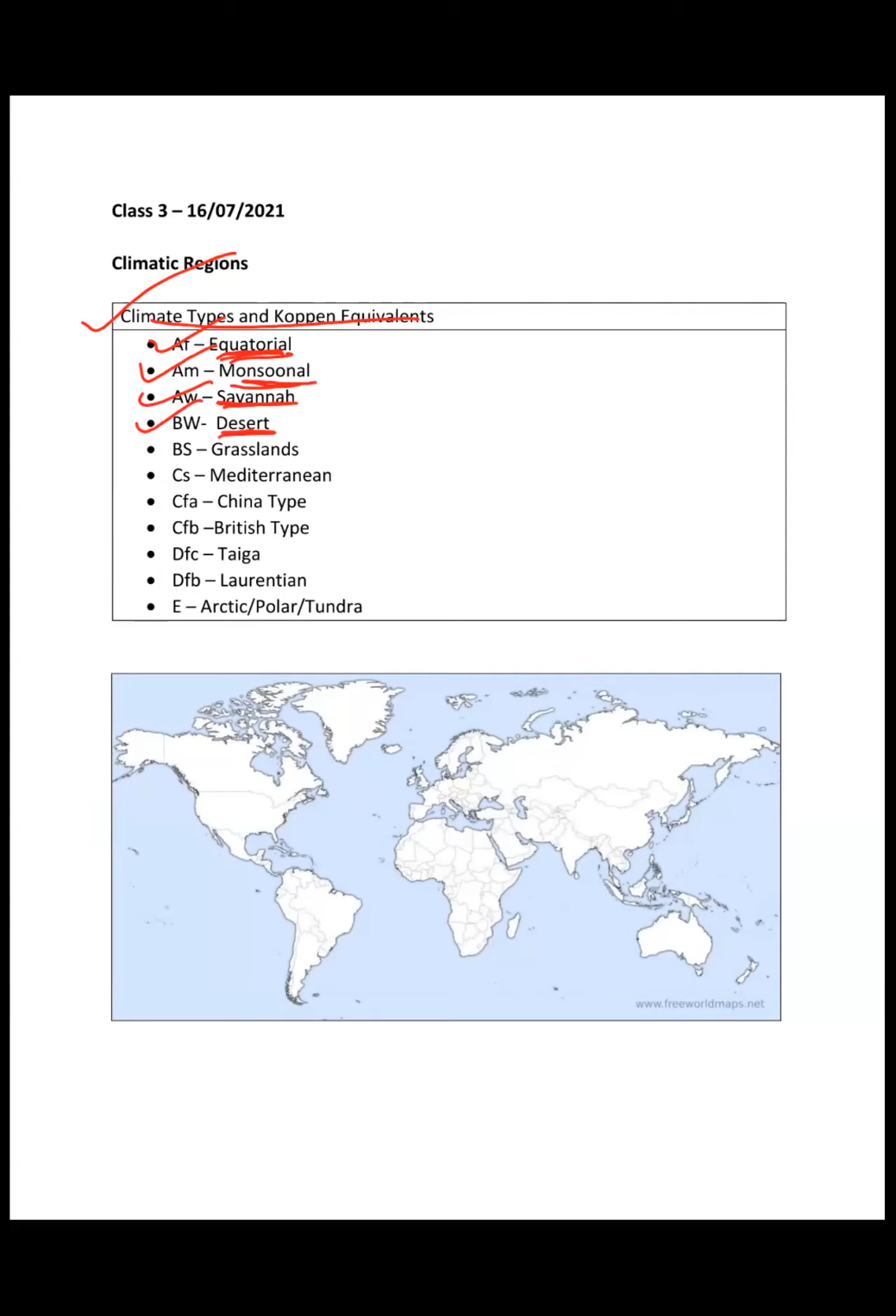BW is desert, BS is grassland, CS is Mediterranean, CFA is China type, CFB is British type, DFC is taiga or the boreal, DFB is Laurentian, and E is the Arctic or polar or tundra. You do not have to remember all of this or stress yourself on this. This is just for your reference, so that after you finish your climates here, and when you refer to the Köppen classification, you can draw a parallel between the types of climates, so that it is easier for you to remember.